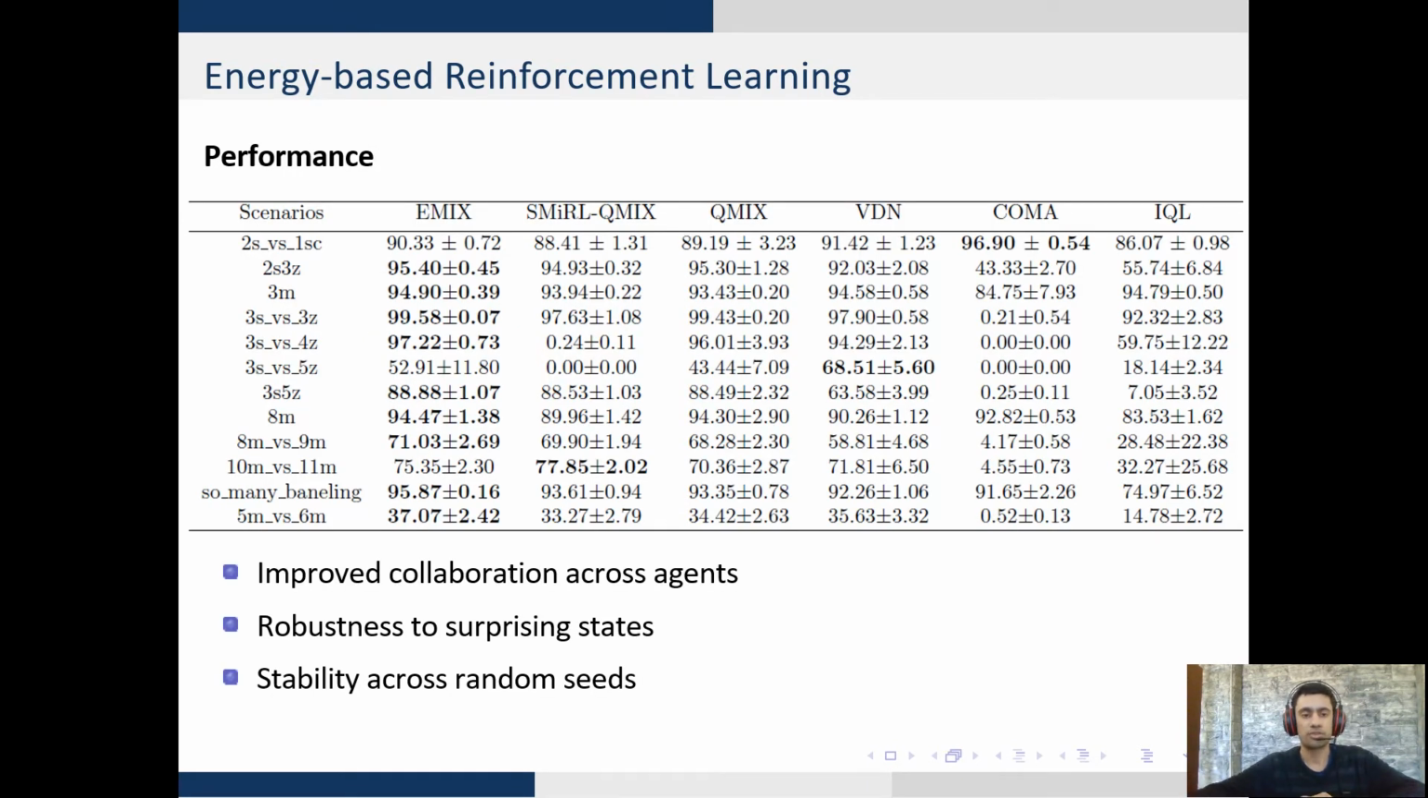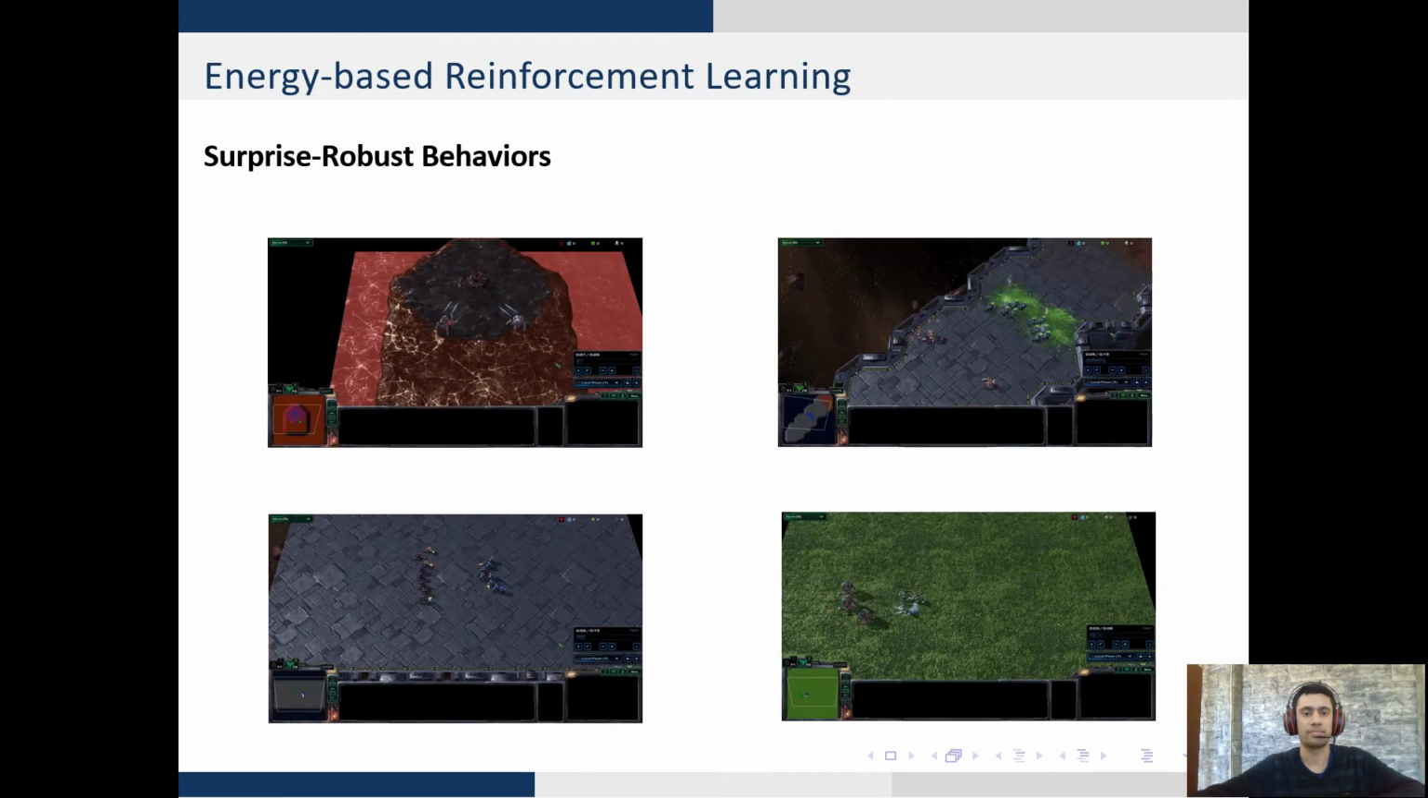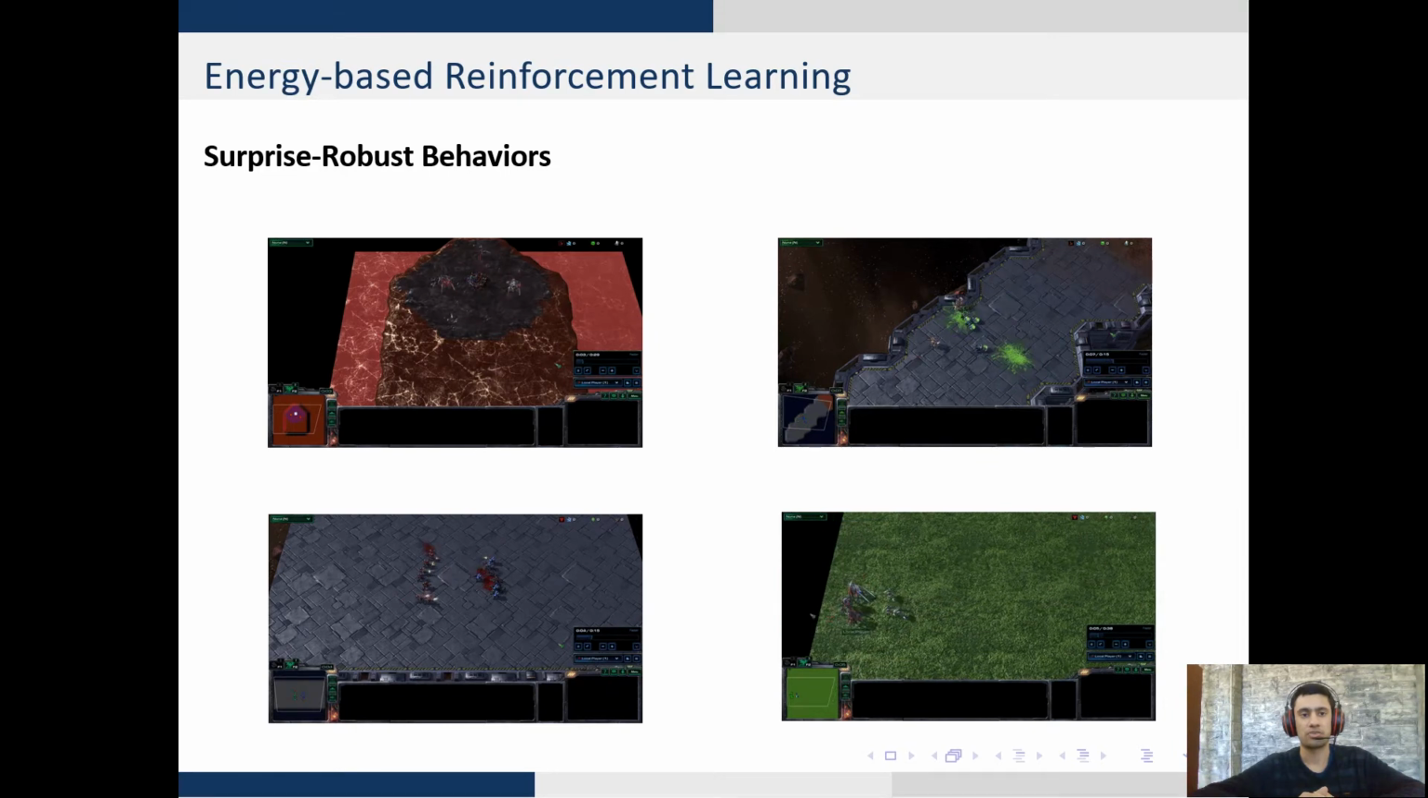When compared to state-of-the-art multi-agent learning methods, MX demonstrates improved performance on 9 out of 12 scenarios on the StarCraft multi-agent challenge benchmark. It improves collaboration and robustness across surprising states, and it demonstrates stability across its random runs. We can visualize these behaviors of agents during their interaction in the environment. This demonstrates surprise-robust behaviors when agents collaborate together to defeat their enemy teams.